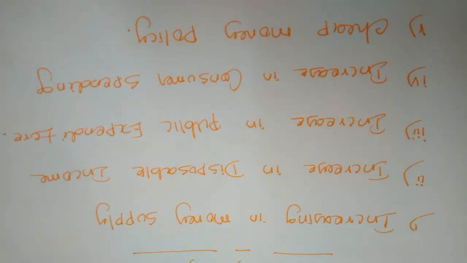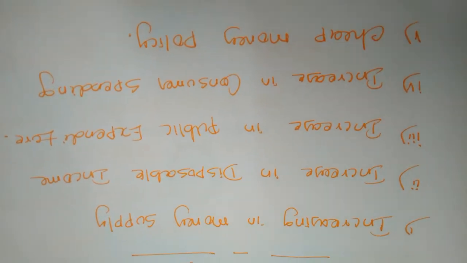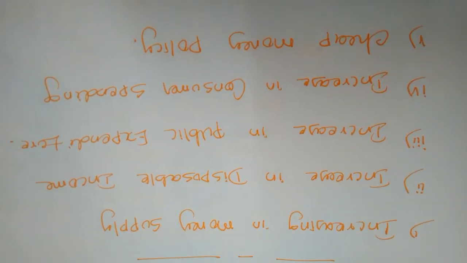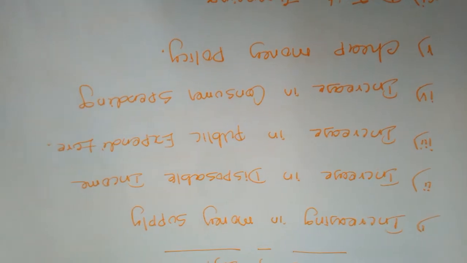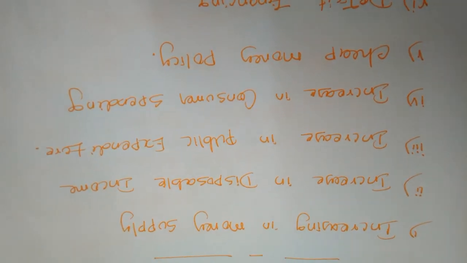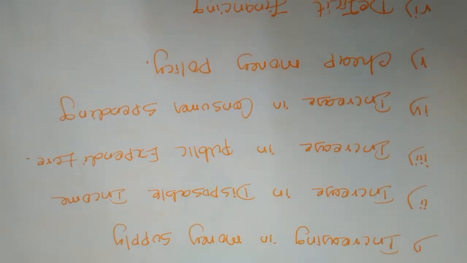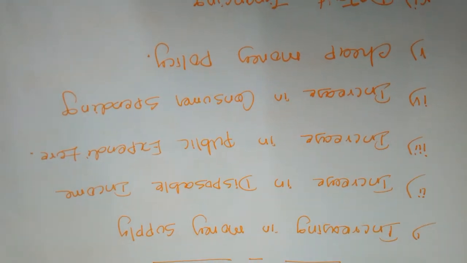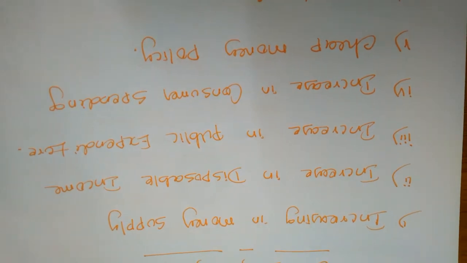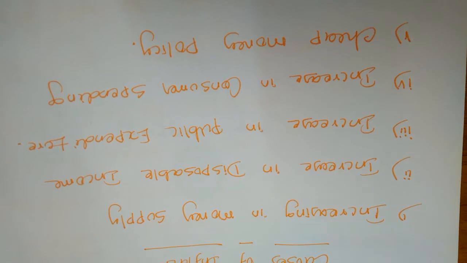Whenever the government increases the money supply, it leads to an increase in aggregate demand. Aggregate demand means all the people will have more money and they will create more production. So entrepreneurs and producers will increase their production. The consumers will also have more money and they will be purchasing any of the commodities they want.